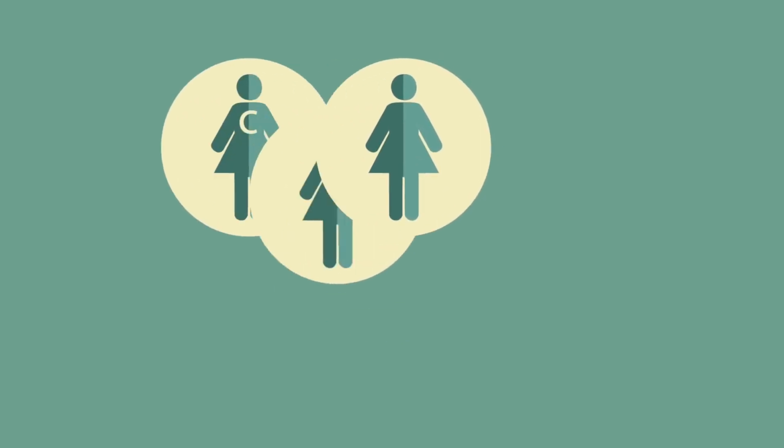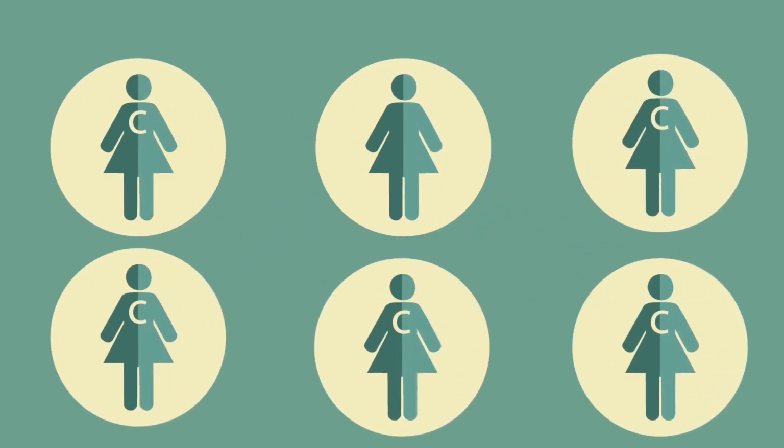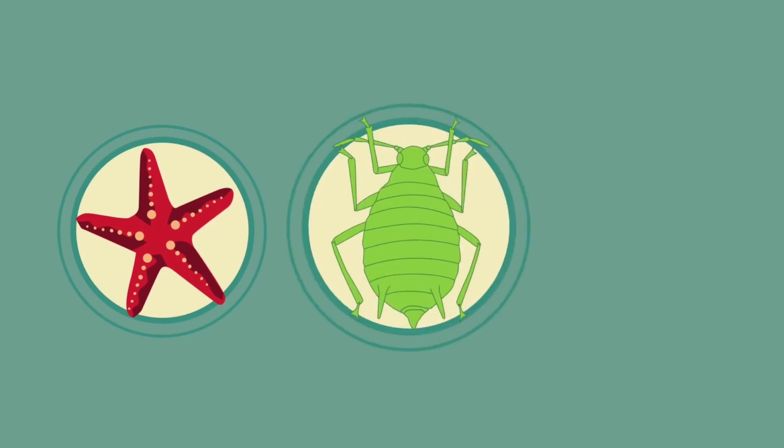So there we have asexual reproduction. It only requires one parent, meaning population can grow very quickly, and everyone is a clone of one another. It is more commonly seen in plants and bacteria, but can also occur in simple animals like starfish, aphids, and hydra.